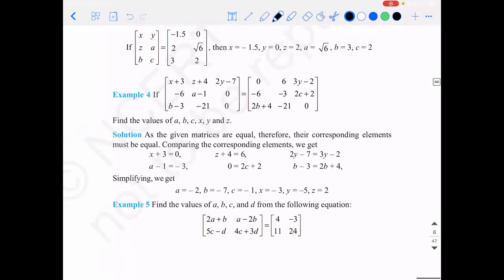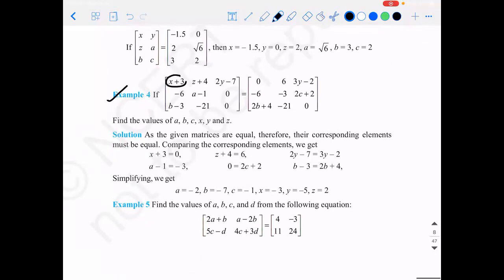Known fact. So how is this going to help us? If you take an example, they give you some unknown values in a matrix equation, and you're asked to find the values of the unknowns by using the equality of matrices. What will you do?